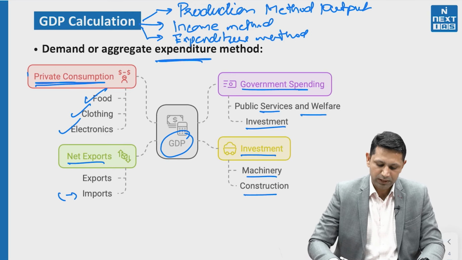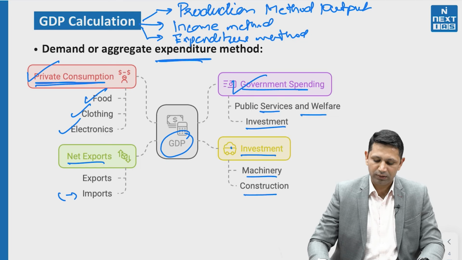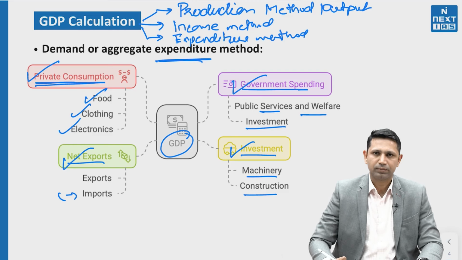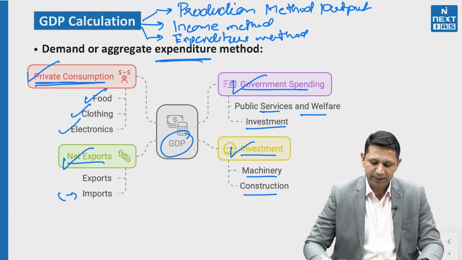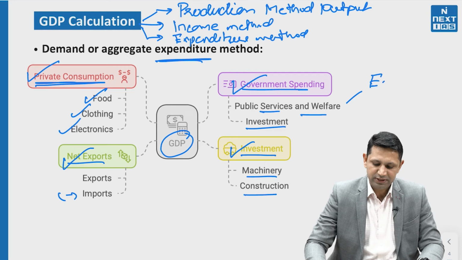So GDP calculation through the expenditure method depends upon four elements. The first element is private consumption. The second one is government spending. The third one is investment. And the last one is net exports. Now when we talk about government spending, it is actually happening in two manners. One is expenditure. The other one is investment.